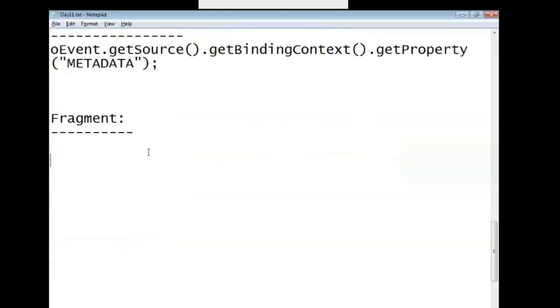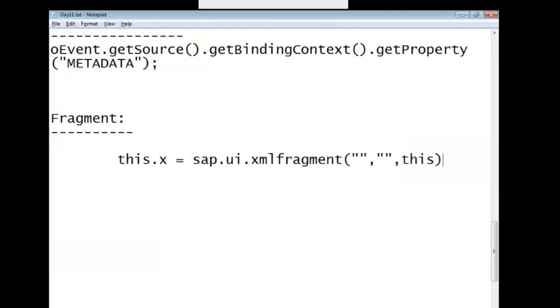To invoke a fragment from the view, we made use of a variable this dot x equal to sap dot ui dot xml fragment, and all three parameters will go into it. Last one is this dot getView dot addDependent of this dot x.